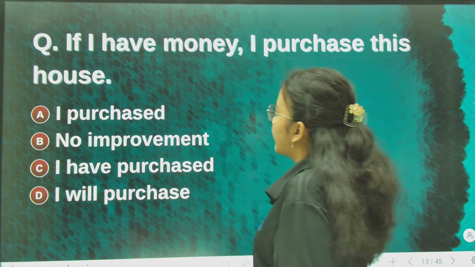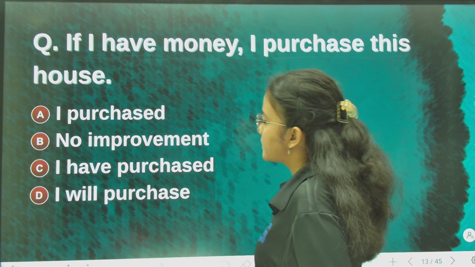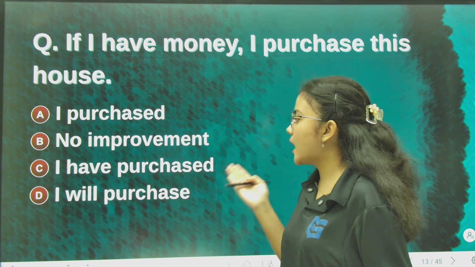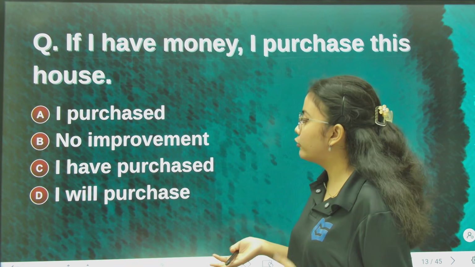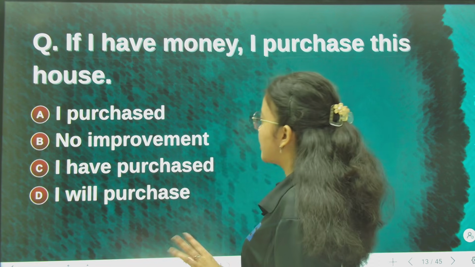Next question. If I have money, I purchase this house. The options are A, I purchased; B, no improvement; C, I have purchased; and D, I will purchase. Now, if I have money, I purchase this house.